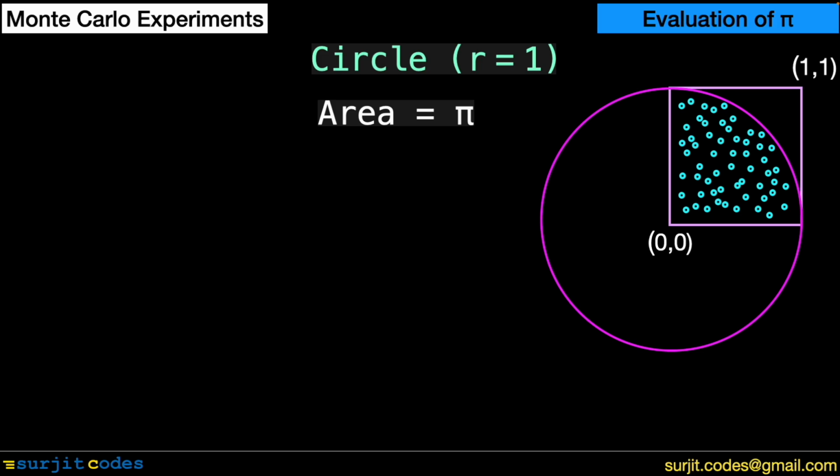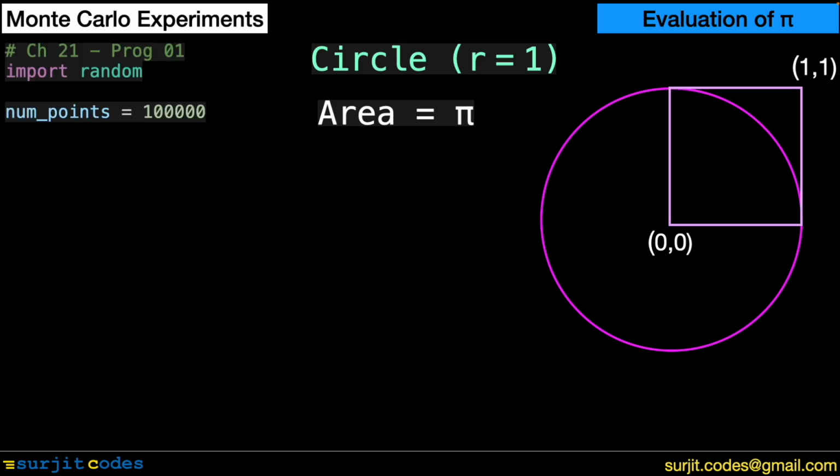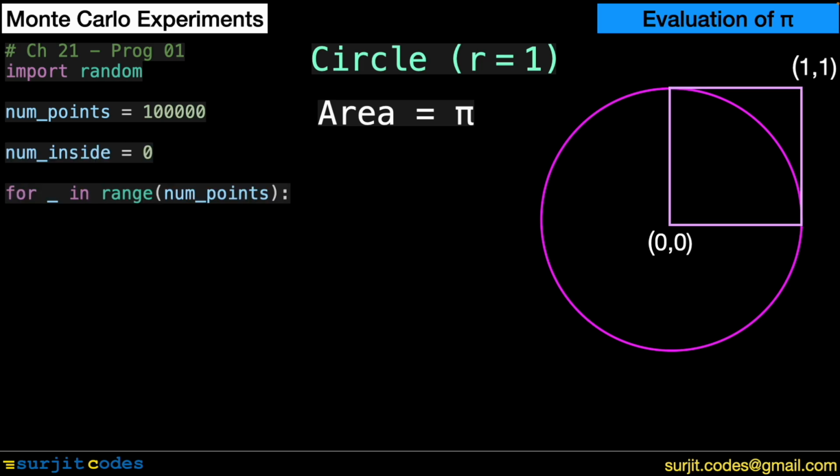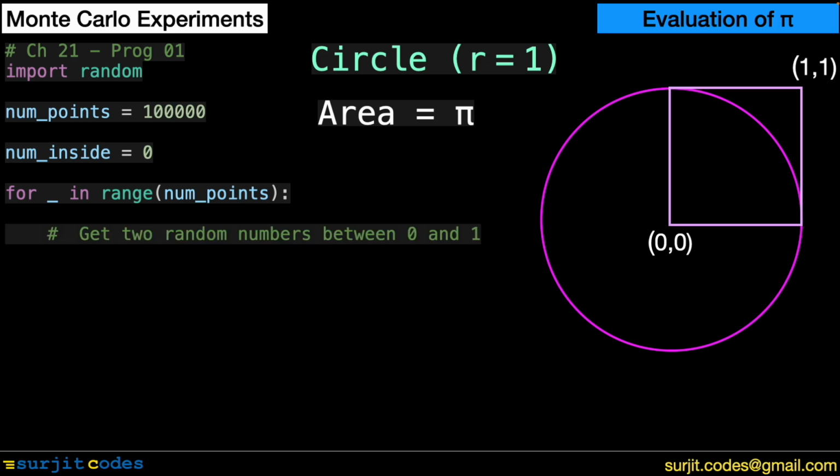Let us now write the Python program to carry out this Monte Carlo experiment. We take 100,000 random points and initialize a counter to 0. We now start a loop over the number of points. In every iteration of the loop, we create a new random point within the square. This form of a random function call returns a random number between 0 and 1.